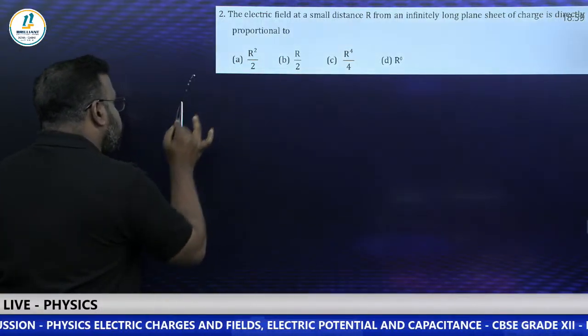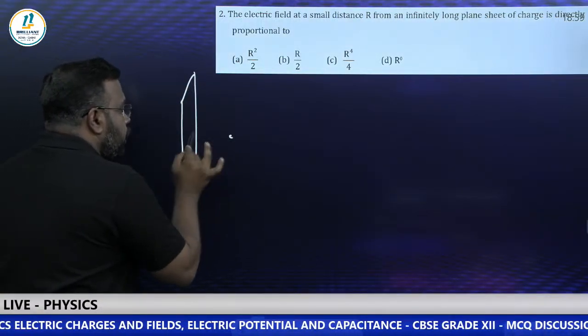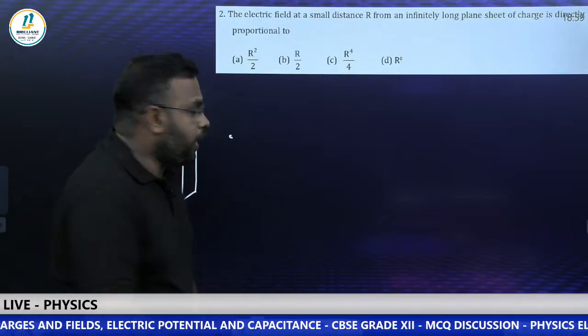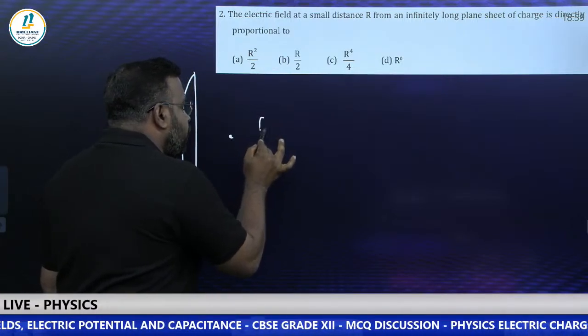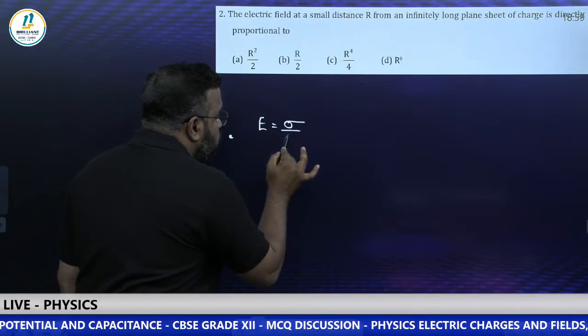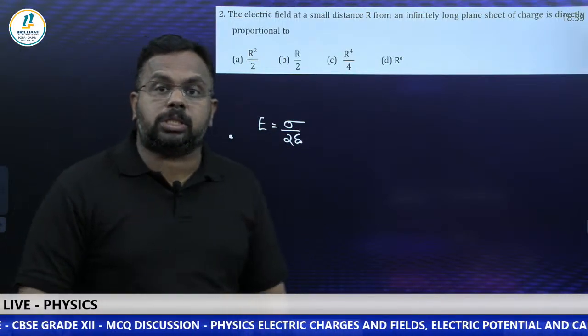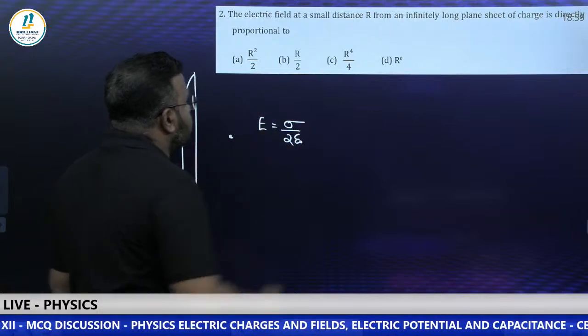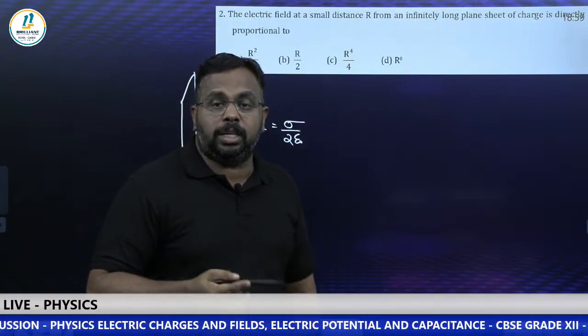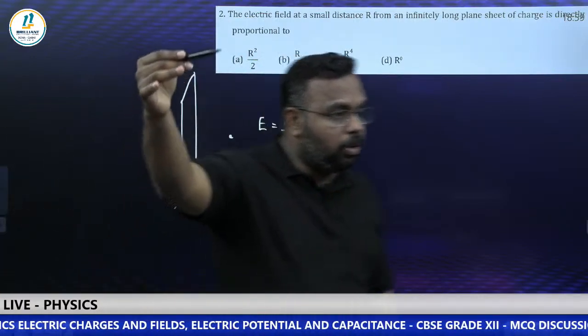If there is a plane sheet of charge, the electric field due to the plane sheet at any point is given by E is equal to what? Sigma by 2 epsilon naught. Now what is the question? This field is proportional to what? Options are r square by 2, r by 2, r raised to 4 by 4, then r raised to 0. I hope you got the answer.